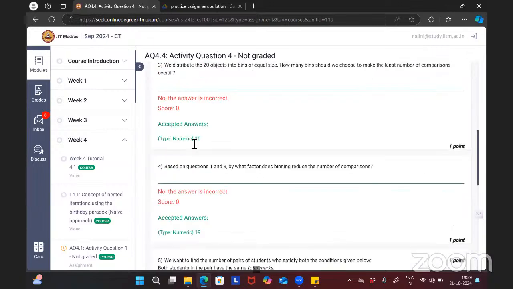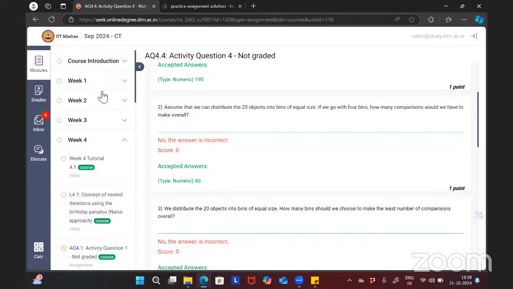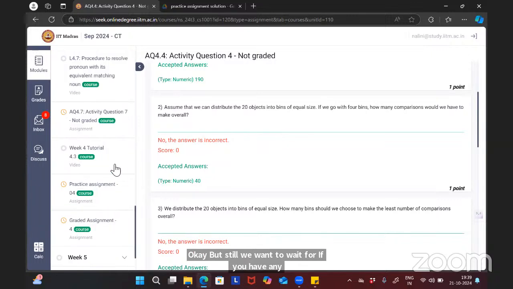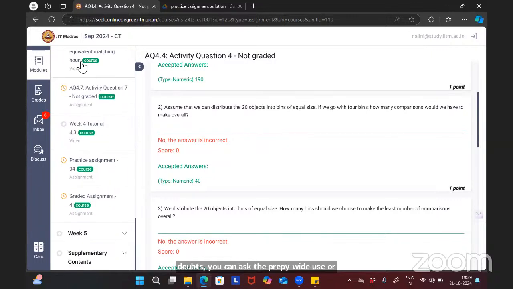Still, for week 1 to week 4, if you have any doubts, you can ask, about the PYQs or anything. The mock is not released yet, but if you have any other doubts from week 1 to 4, this is also like your revision session. The summary of weeks 1 to 4 was already discussed in the respective weeks and will be revised again in the revision sessions. But if you have any other doubts, you can ask.